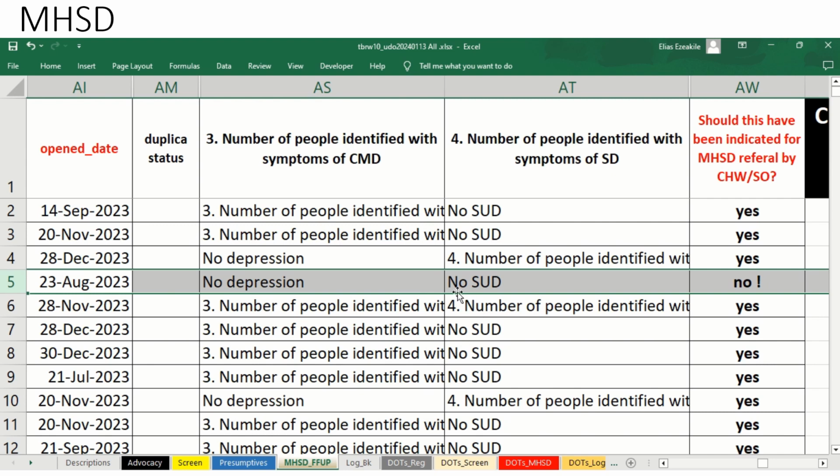That is why it appeared in this register. So when you see "no" here under this column, it's just saying that although you did well capturing it, because this entry neither has depression nor substance use, he shouldn't have, or she shouldn't have been referred for MHSD. That is just what this column is suggesting.